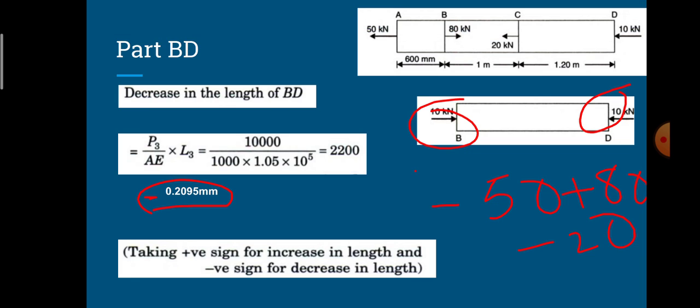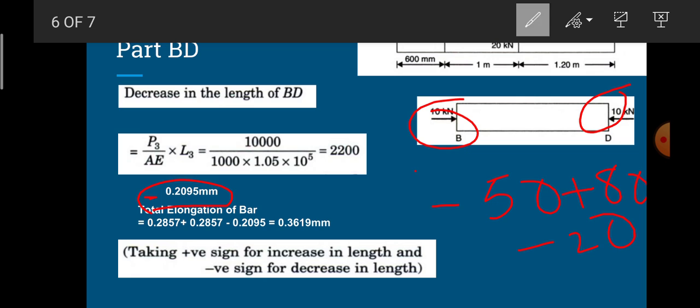After finding all these forces and all these changes in the length, we are supposed to find out the total change in the bar, or total elongation, also called change in the bar. Here we are supposed to add all the changes in the dimension of all the three parts, that is AB, BC and BD.